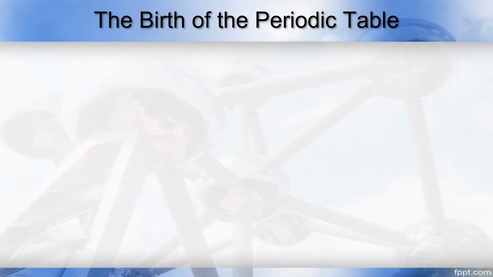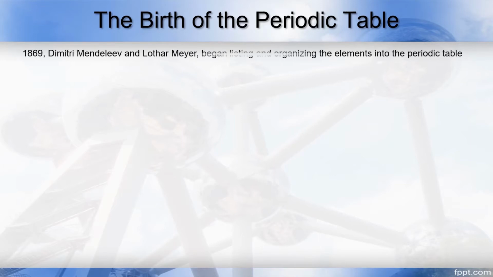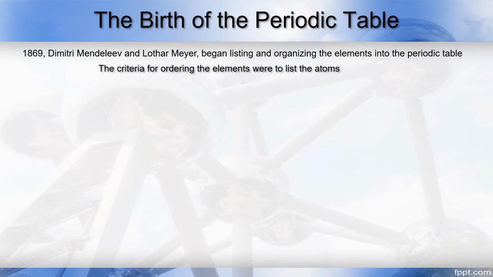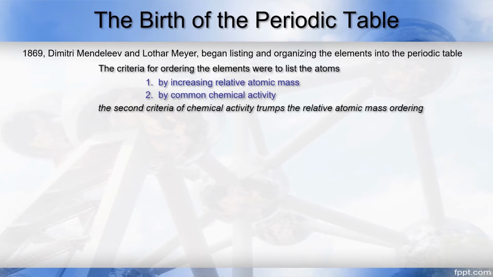In 1869, independent of one another, the Russian Dmitri Mendeleev and the German Lothar Meyer began listing and organizing the elements into a beautiful and amazing structure we now call the periodic table. Their criteria for ordering the elements were to list the atoms by increasing relative atomic mass and by common chemical activity. If discrepancies were found, the second criteria of ordering the elements based on chemical activity would trump the rule for ordering elements by relative atomic mass.